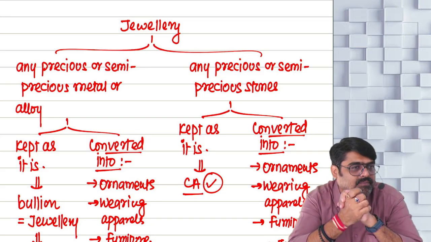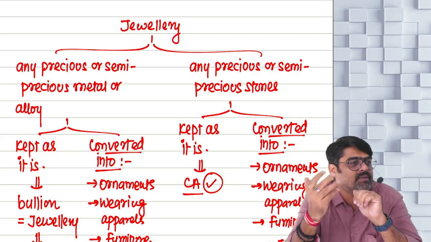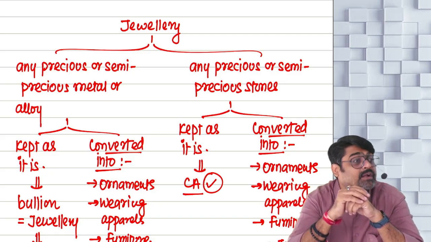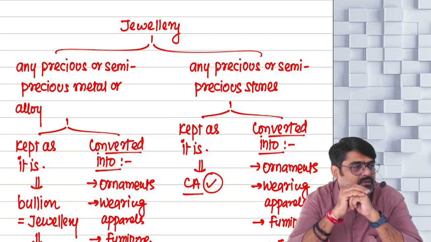Now, one question. The house property in which me and my family are living, isn't it a personal asset? Will it be treated as a capital asset?